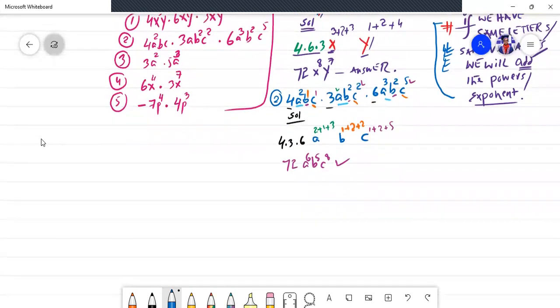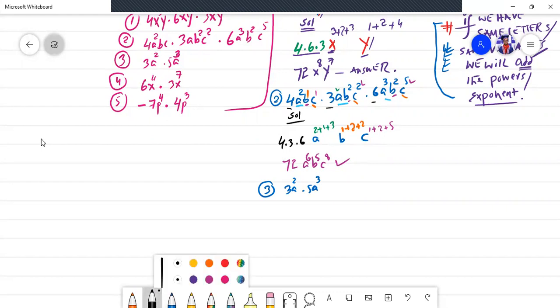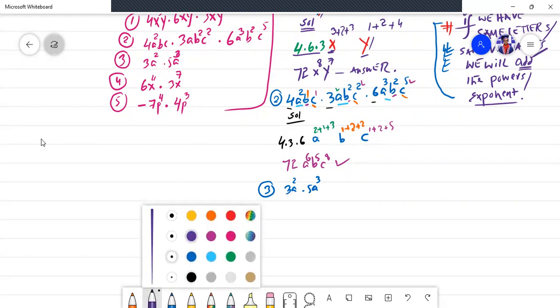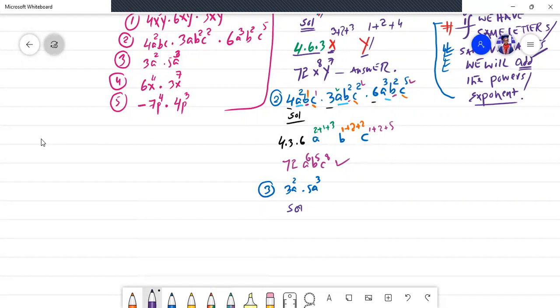Now let me write problem number 3. What is problem number 3? It says 3a raised to power 2 times 5a raised to power 3. Now solve it. Solution. What is the technique? Same technique. Arrange the numbers first: 3 times 5. Then arrange the letters, times a.